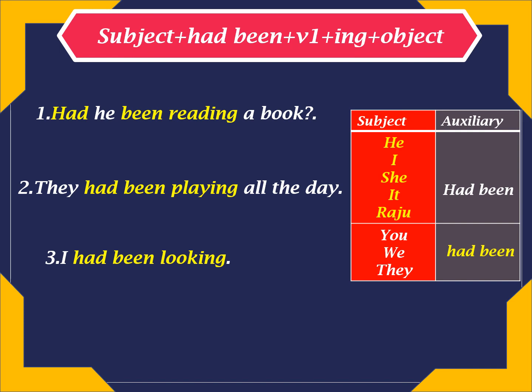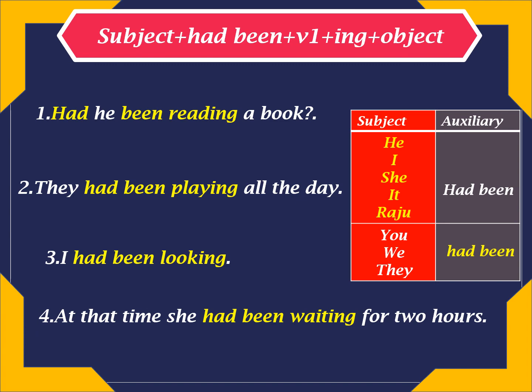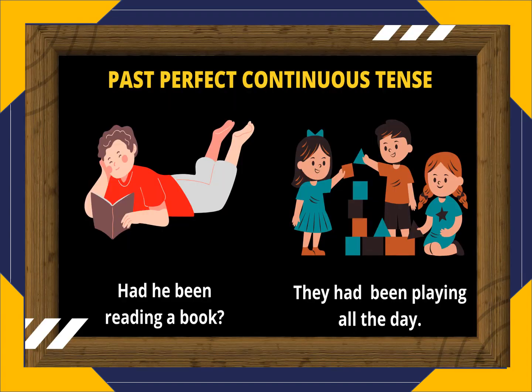The auxiliary we use here is had been only. Whether the subject is he, I, she, it, you, we, they, in all these cases, we use only had been in past perfect continuous tense. At the time, she had been waiting for 2 hours. Now see the examples in the form of pictures. Had he been reading a book? They had been playing all the day.